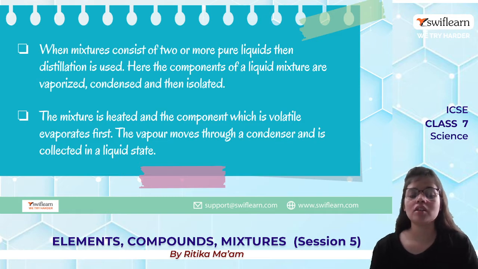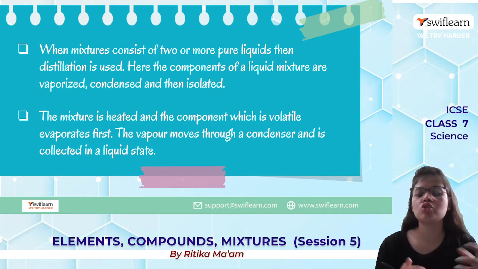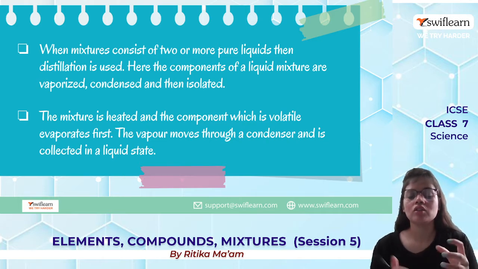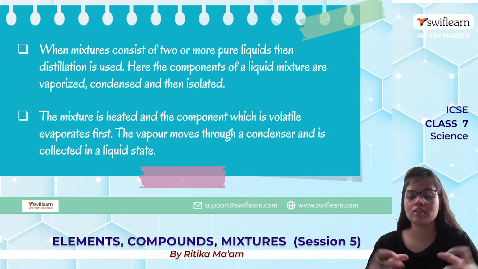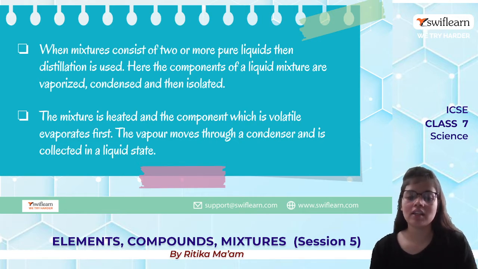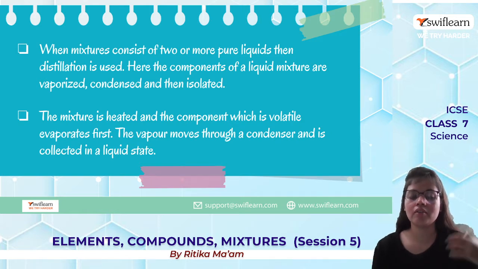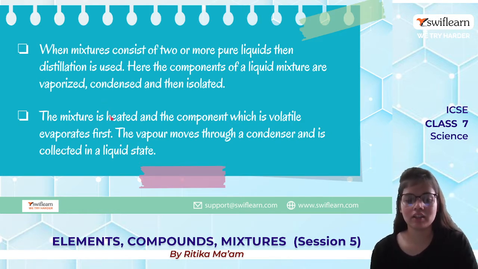Now, when a mixture consists of two or more pure liquids, then distillation is used. So whenever we have two liquids, we separate the components by using this particular method. What are we doing? We are evaporating the components, condensing them and then isolating them, which means we are separating them. The mixture is heated and the volatile component evaporates fast. So there is always this difference of boiling point. तो एक जो component है it will get evaporated fast and then we will be collecting the vapors.